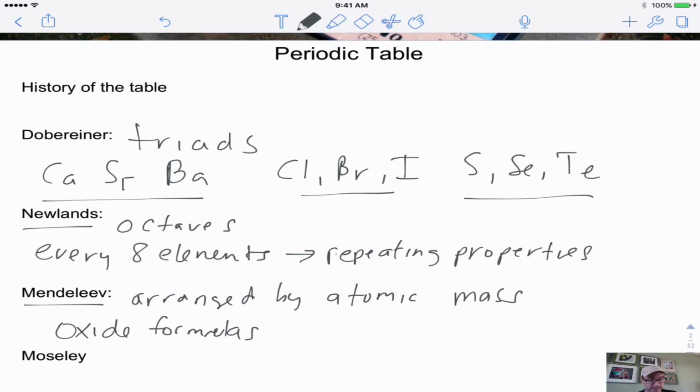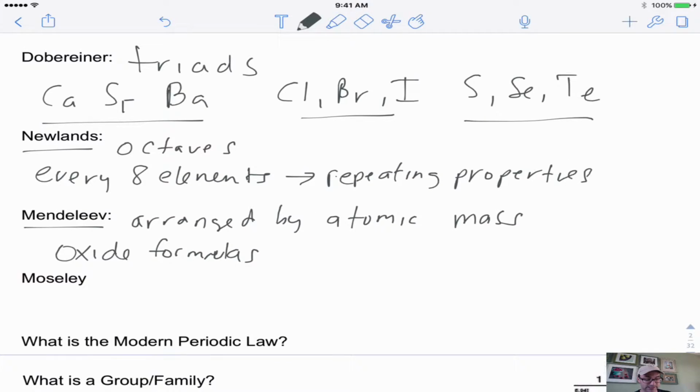But the scientist that really came up with the general idea that we use today is Moseley. And he arranged the elements by atomic number. And this is known as the modern periodic law.